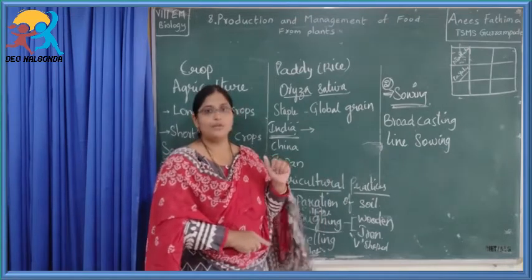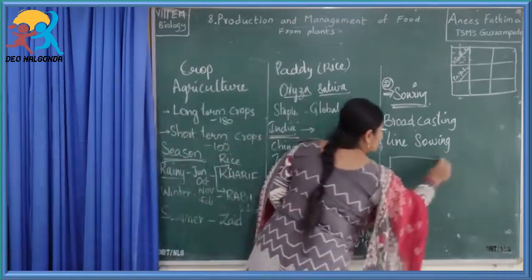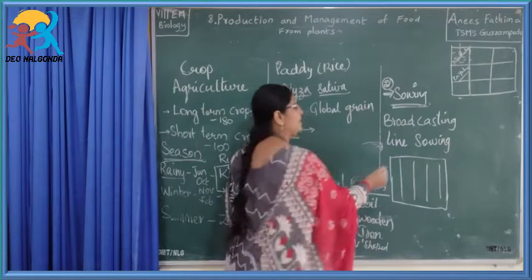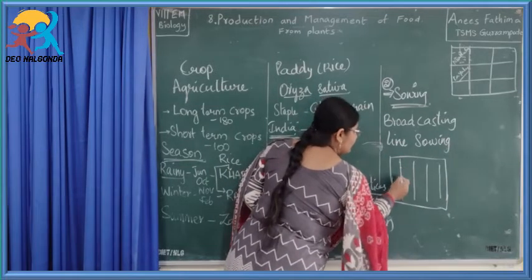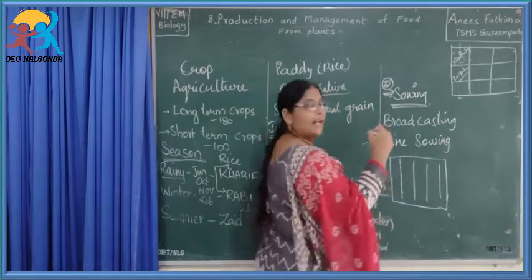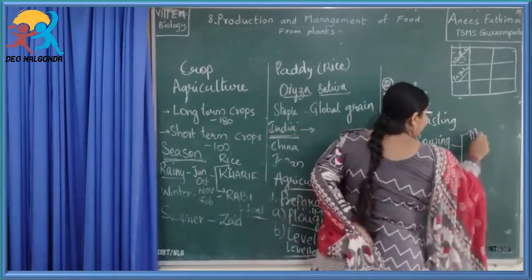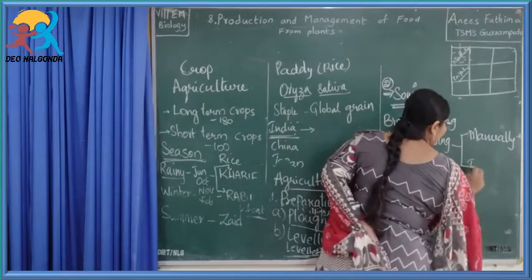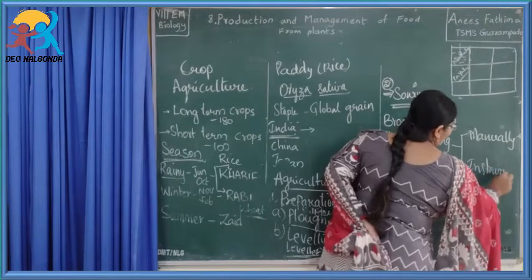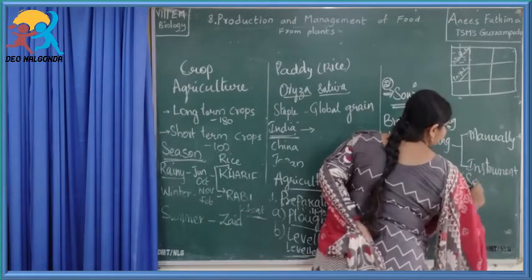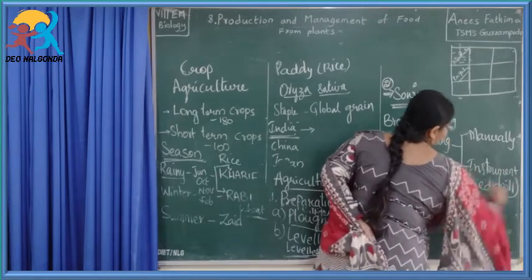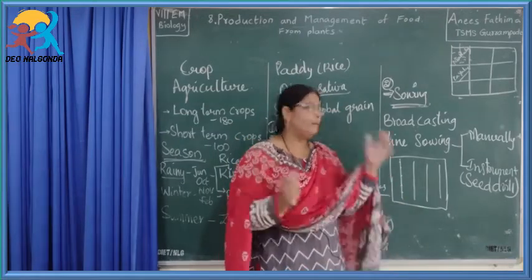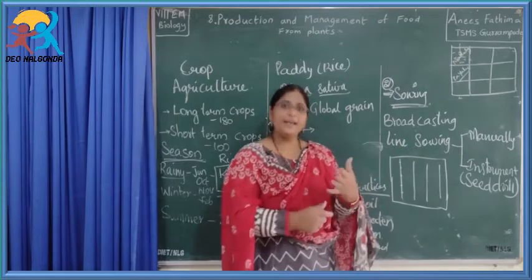The second method is line sowing. In this line sowing, in the particular field, they will be drawing particular lines and with their help they will be sowing the seeds. How is this line sowing done? It is done either manually or with the help of an instrument. What is that instrument called? Seed drill. Manually the labor will be putting the seeds and doing this line sowing, but it again consumes a lot of time.